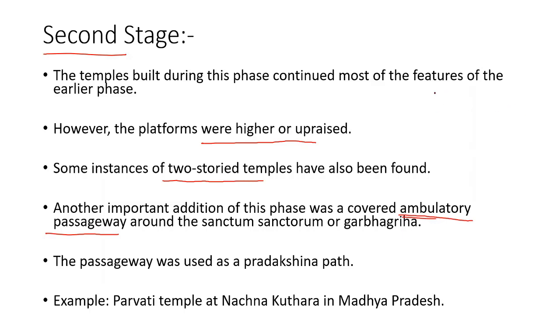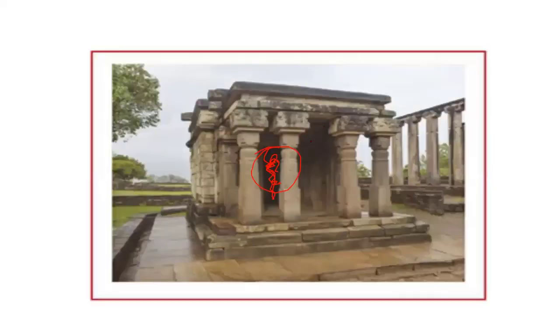Like this you can see. Take an example. This is a temple, and this is the main shrine, and this is the ambulatory passage for ferry. Pradikshina, we said, right? In South India we call it Pradikshina. That passage is there, so it is called the ambulatory passage. This passage was introduced in the second stage, around the Garbhagraha. This is the Garbhagraha and this is the passage. So we can't find this passage in the first stage of temples.